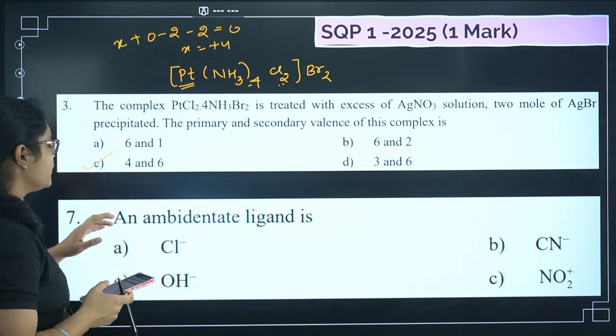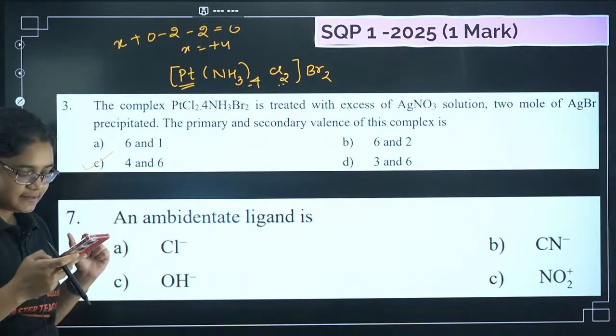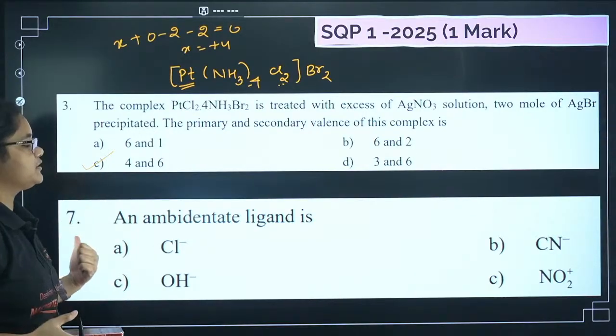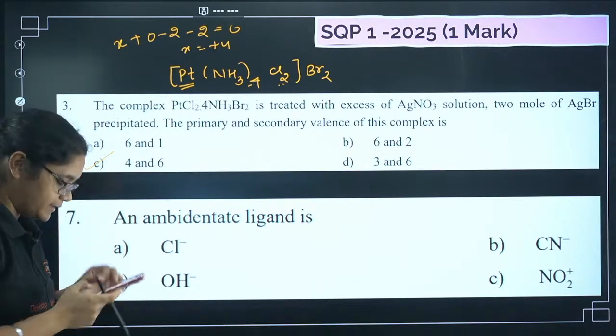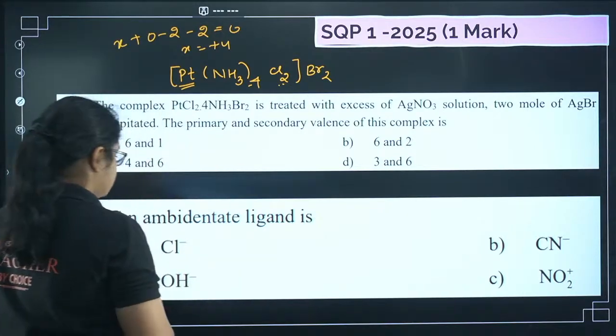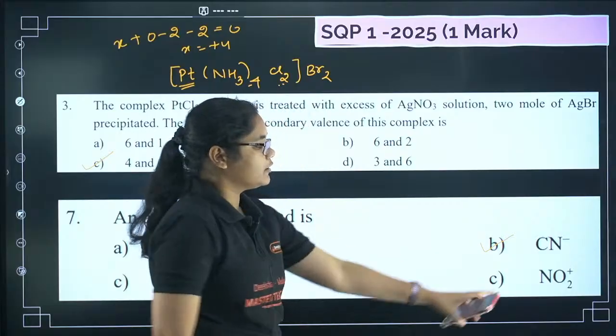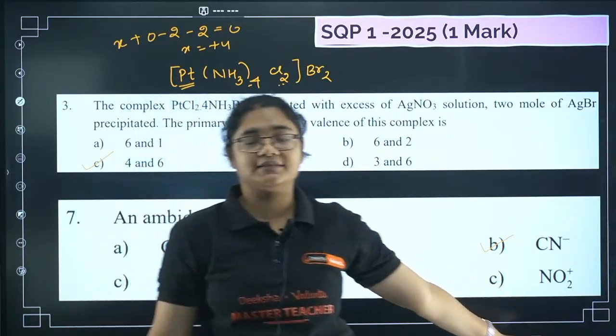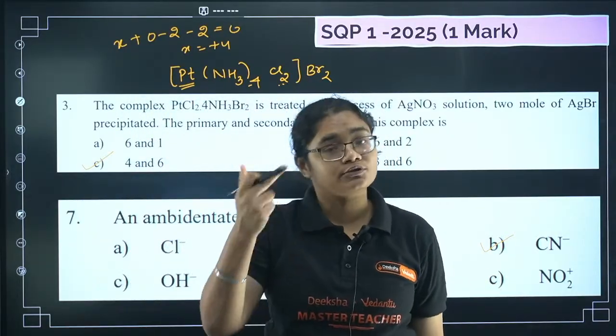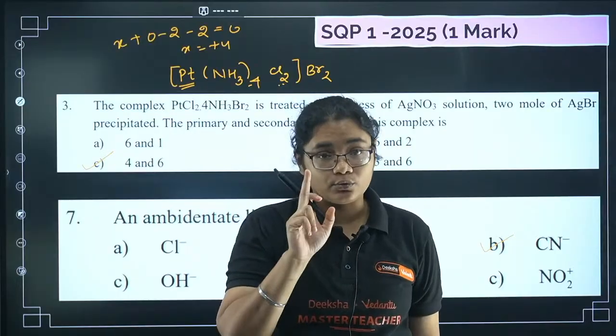Okay? Good. Let's see, what is an ambidentate ligand? This one all of you can answer. Just put question number 7 and answer me. What is an ambidentate ligand? Yes, Royson, very good. CN minus is correct. Now here, don't get confused. NO2 plus is given. If NO2 only is given, that is also an ambidentate ligand, but not NO2 plus.